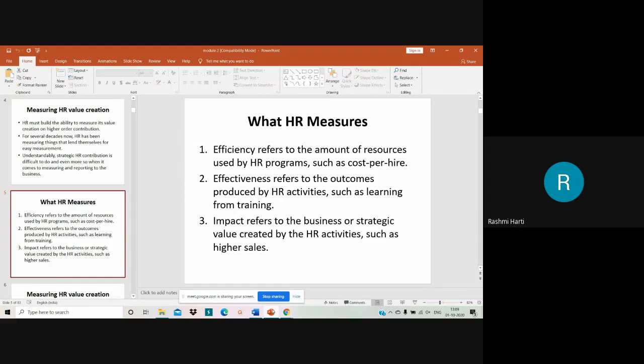Then finally you have impact. Here impact refers to business or strategic value created by the HR activities, such as higher sales.